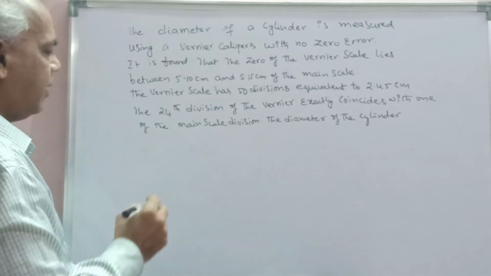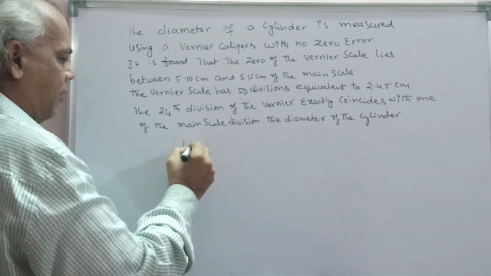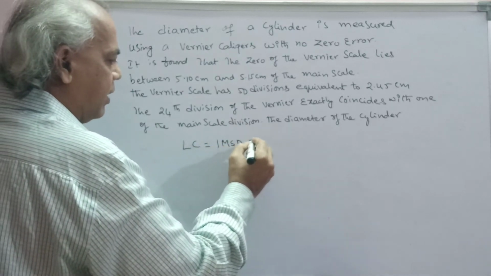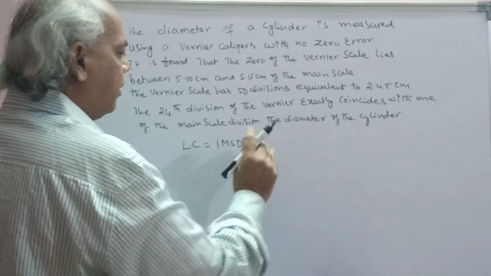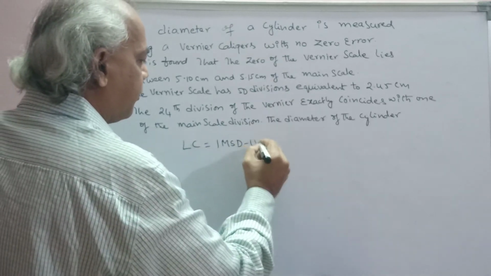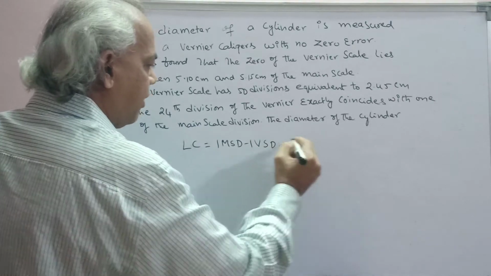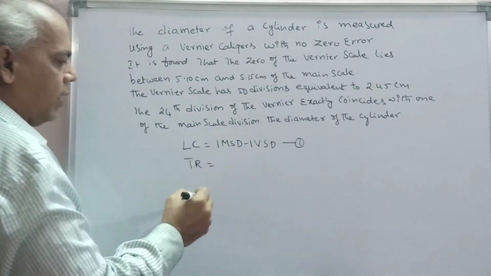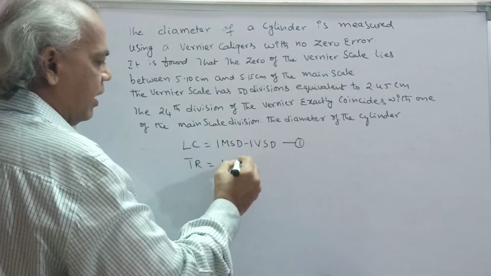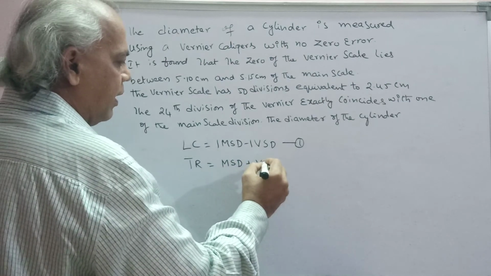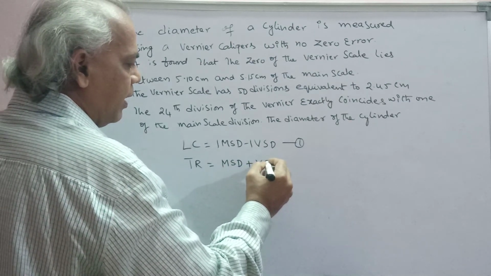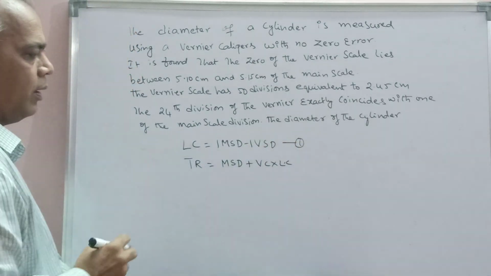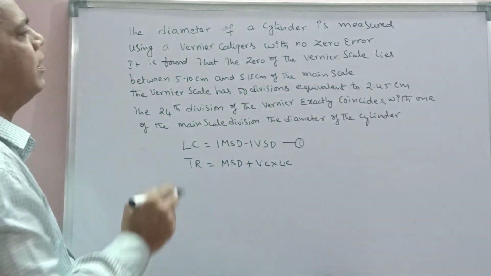Okay. Here the least count formula: least count is equal to 1 MSD minus 1 VSD. It is the first point. And the second one is total reading. Total reading is equal to main scale division plus vernier coincidence into least count.